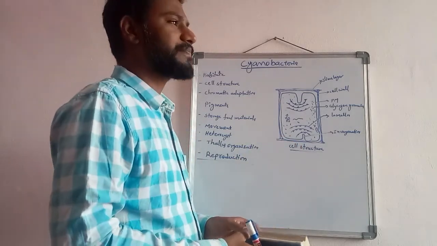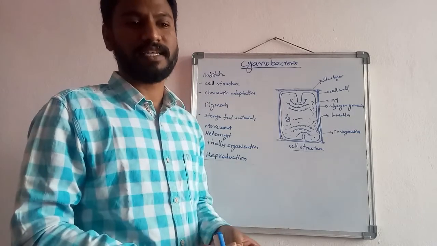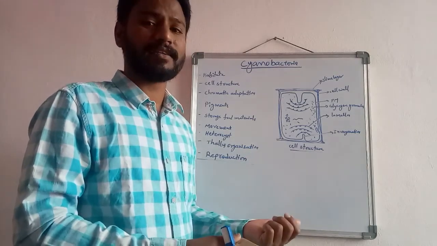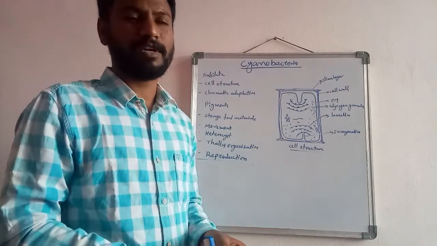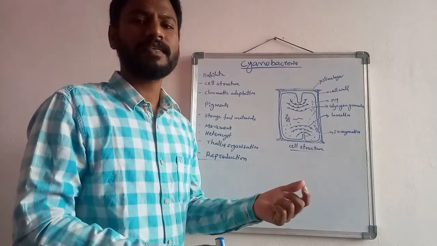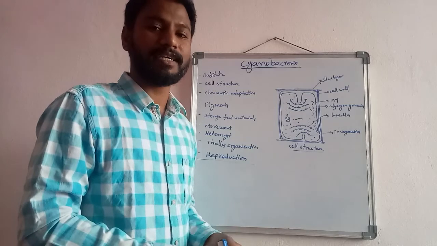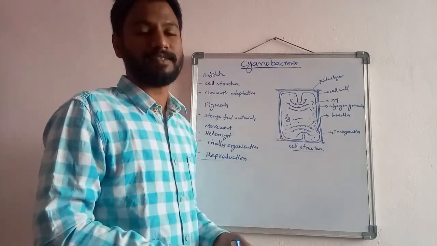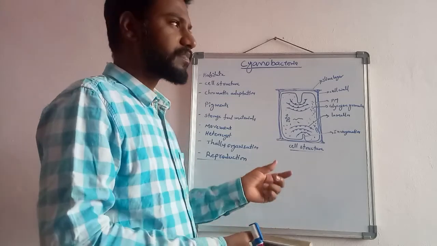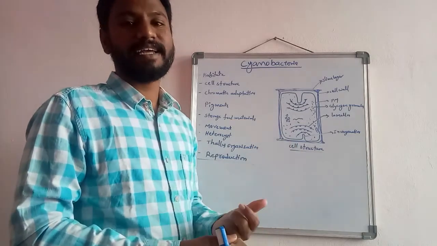The cyanobacteria are treated as a link between the bacteria and the photosynthetic green plants. Why? Because they show the bacterial characters, and they are also treated as autotrophic, because they perform the photosynthetic reaction even though they have a prokaryotic structure. Prokaryotic structure means a lack of cellular organelles, so chloroplast is absent. Even though chloroplast is absent, they perform photosynthesis, that means they synthesize their own food materials. So they are treated as autotrophic organisms, an interconnecting link between the bacteria and green plants.